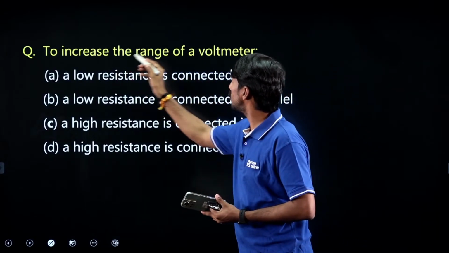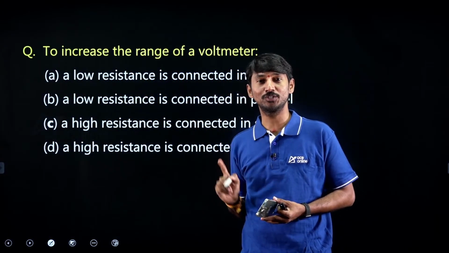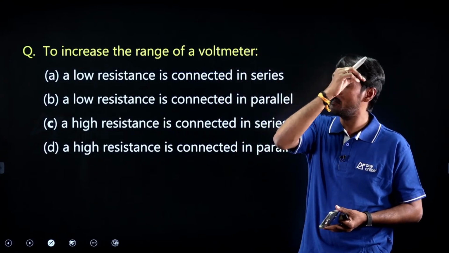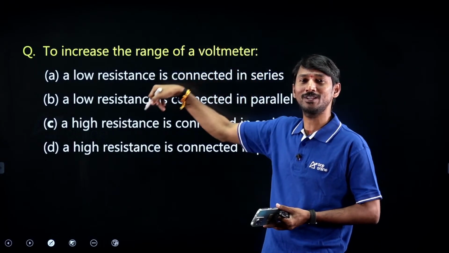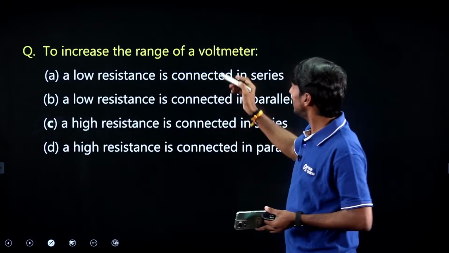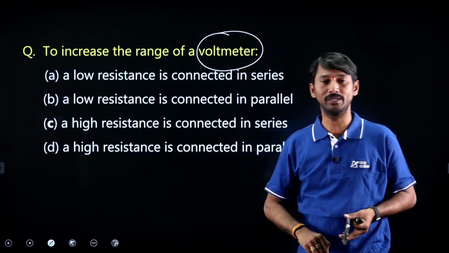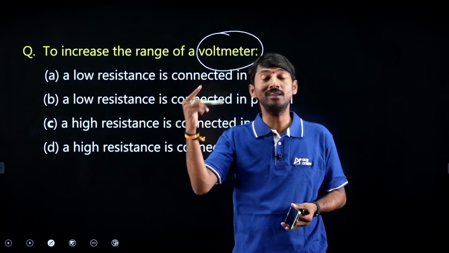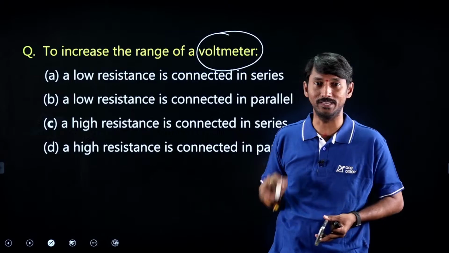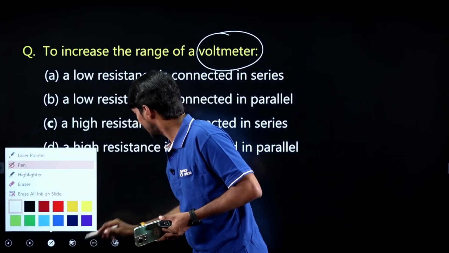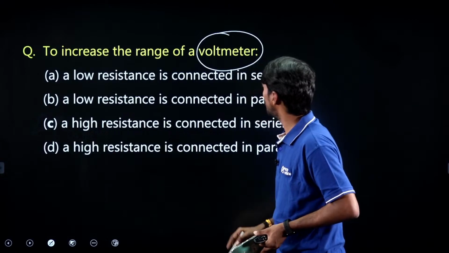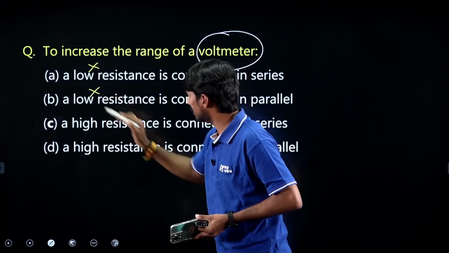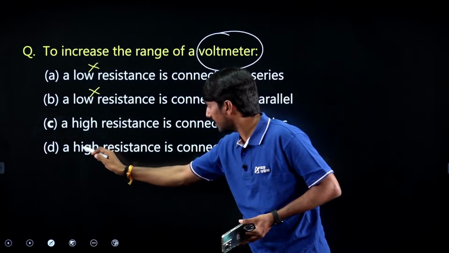Next, let us take one more question. To increase the range of voltmeter. See how I framed the question. Earlier question, to increase the range of ammeter, was numerical. Now I am taking to increase the range of voltmeter, conceptual, so that both will be covered. In order to increase the range of voltmeter, what are you supposed to connect? Resistance in series, but high or low? High resistance in series. So low resistance is wrong. High resistance correct.